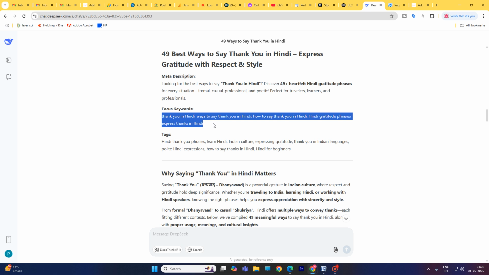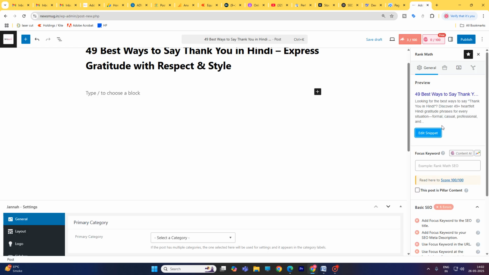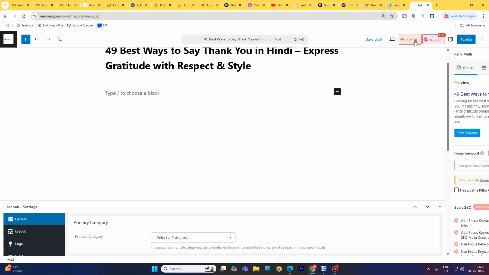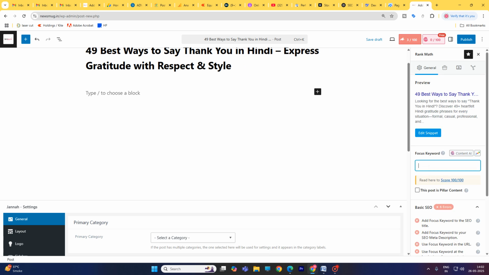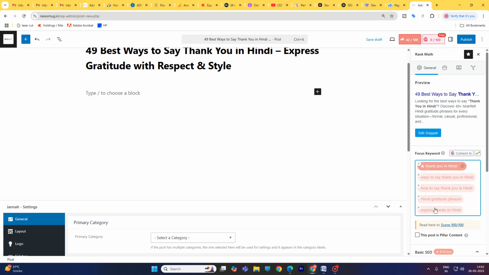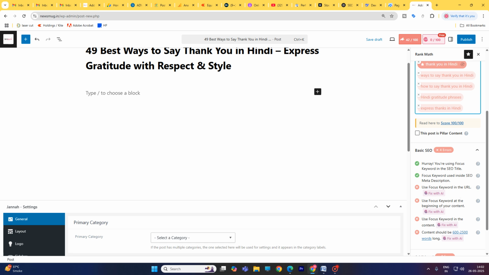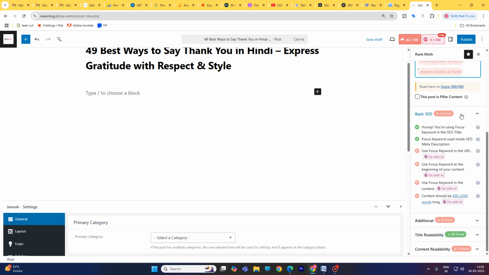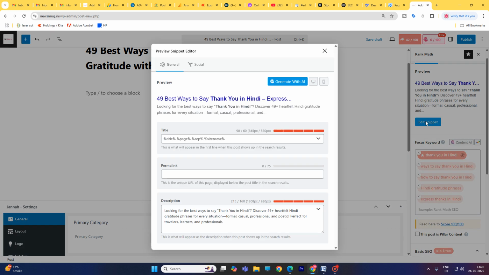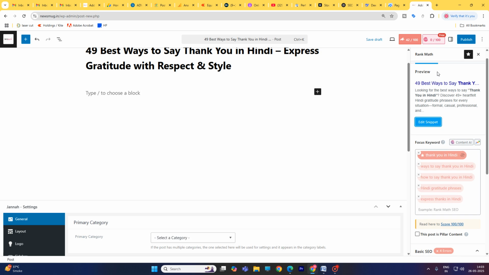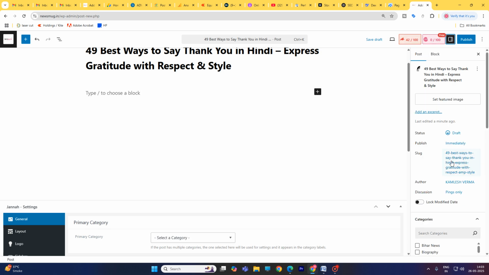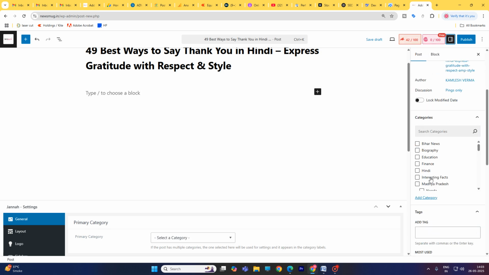This is the focus keyword. I am using Rank Math, so here I can paste multiple focus keywords, like 5. I have pasted all the focus keywords here, and another is tags. Here is the tag, and choose one category also, Hindi. This is a Hindi article.